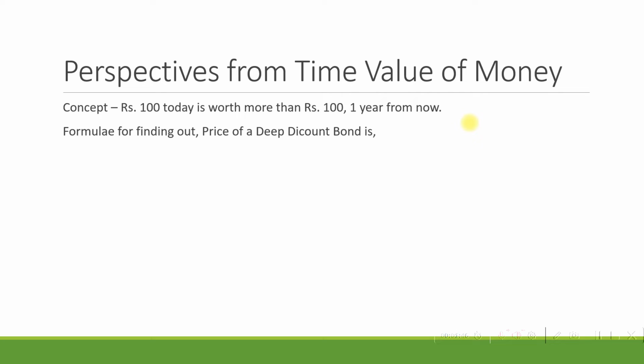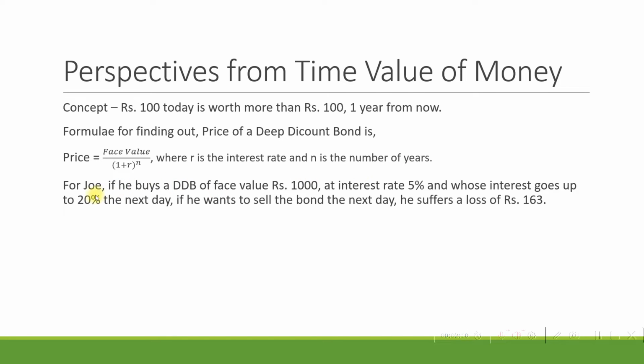So now we'll see what is the formula for finding out the price of a deep discount bond. The price of a deep discount bond is face value divided by (1 plus R) to the power n, where R is the interest rate and n is the number of years. So that means if Joe, a person who wants to buy a deep discount bond of face value rupees 1000 at interest rate 5%, and whose interest goes up the next day, wants to sell the bond the next day, he suffers a loss. So we'll see how that is taking place.